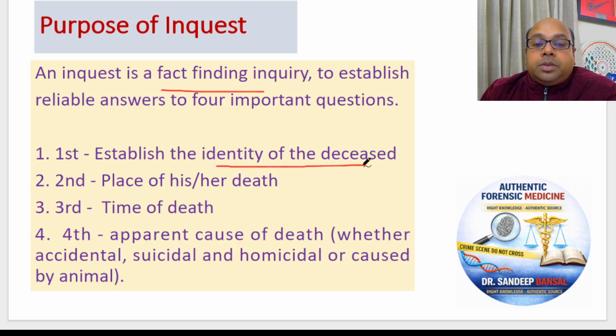What is the gender of the person? So identity of the body is very, very important. Then police many times has the missing person complaint. Whether the body which has been found belongs to a missing person whose complaint was there, we don't know. So all that has to be found. Identity of the person. Then where did the death happen?